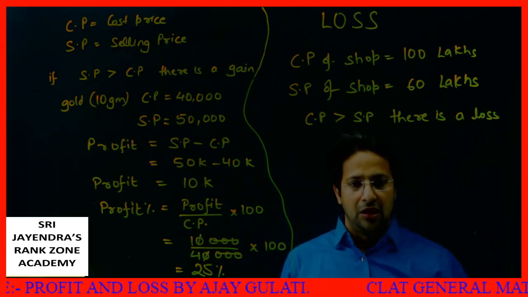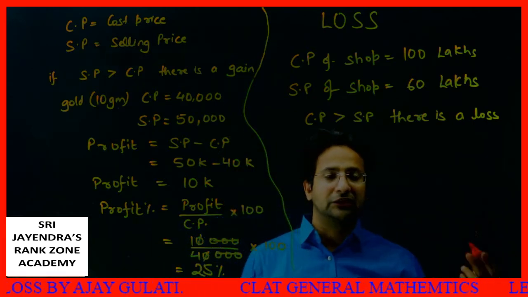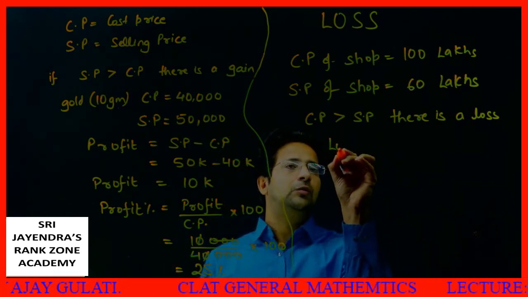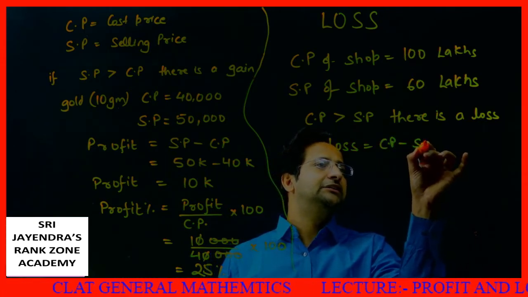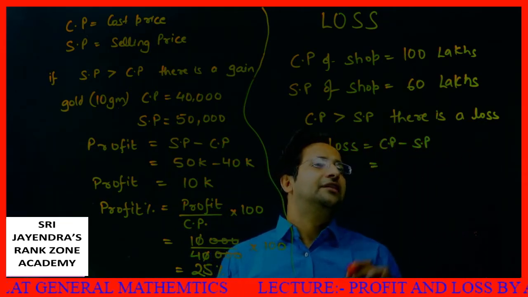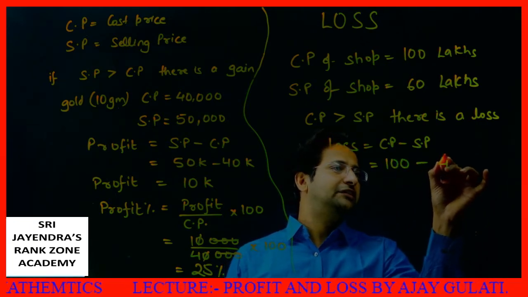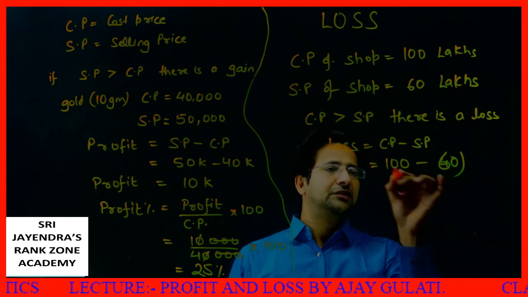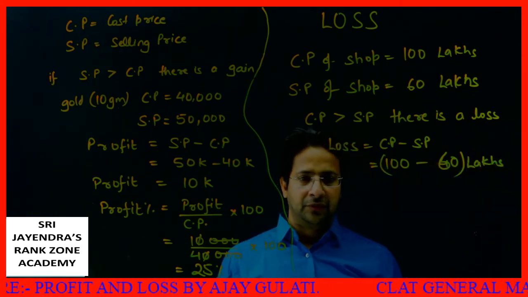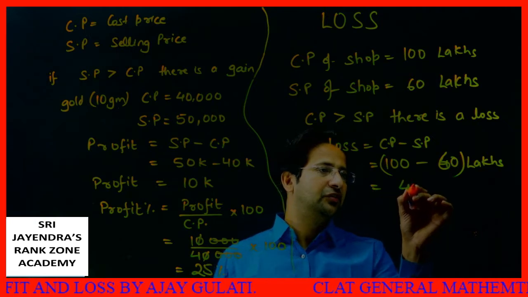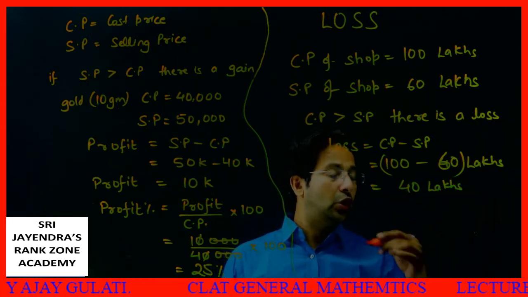There is a loss. If CP is more than SP, then there is a loss. And what is the loss percent? Loss is equal to CP minus SP, and I can say 100 lakhs was my CP minus 60 lakhs. I'm putting lakhs over here. So I can say 40 lakhs is my loss.